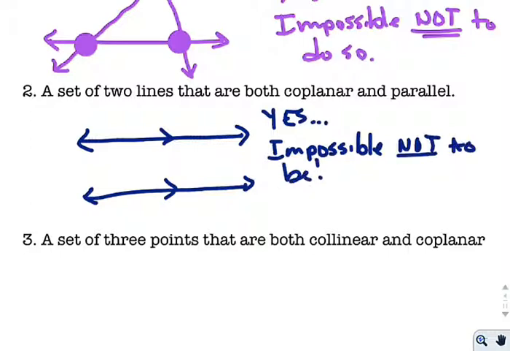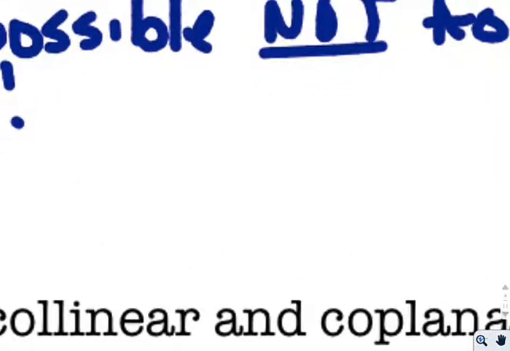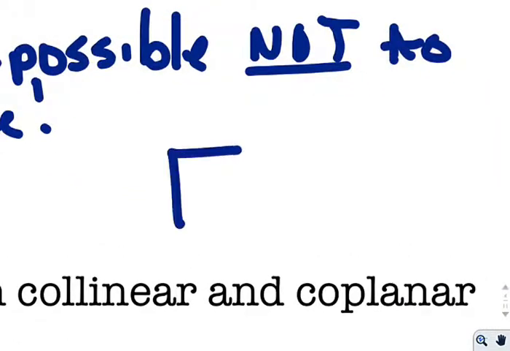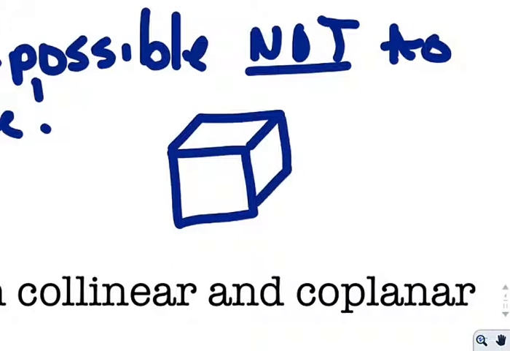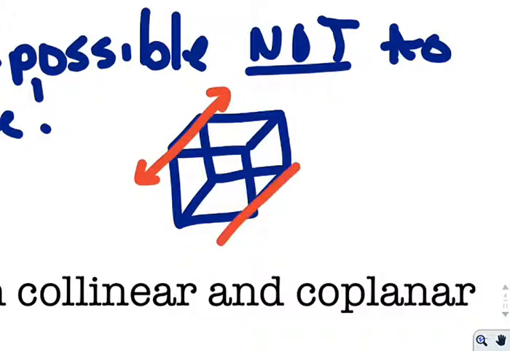Okay? Now this example is a little bit convoluted, but let me give you a better one. I'm going to go to a cube or a box. I think in this configuration, it's a whole lot more clear what I'm talking about. If I just pick out two lines that are parallel, and I'll highlight them in red. So let's say I pick out this line on the top, and let's say I pick this one on the bottom, which doesn't appear initially to be coplanar, because you kind of expect me to pick this one to be coplanar.